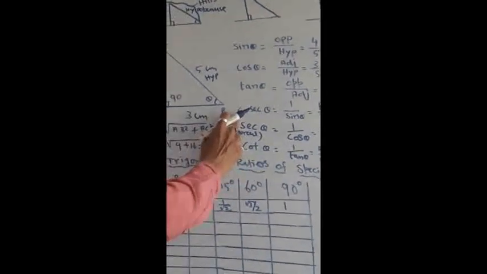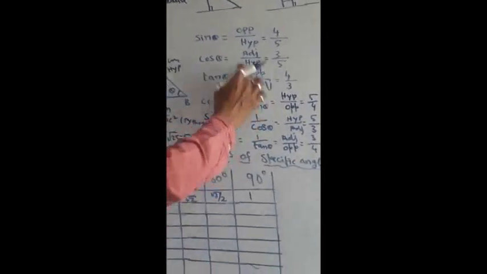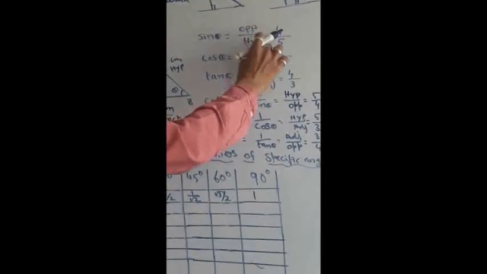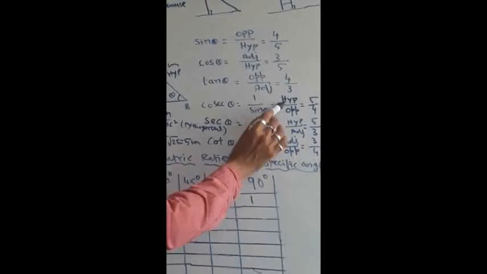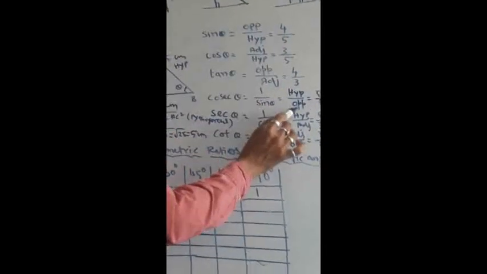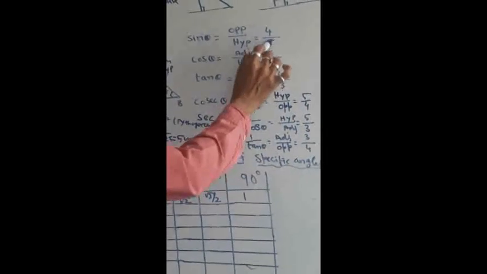Next let us see about cosecant theta. What is meant by cosecant theta? Cosecant theta is nothing but 1 by sin theta. That means the reciprocal of this. So 1 by sin theta. What I have written here is sin theta equals opposite by hypotenuse. This I can change as hypotenuse divided by opposite. That means this goes to the numerator, and opposite comes to the denominator. So whatever 4 by 5 was written, you have to write the reciprocal of that value.